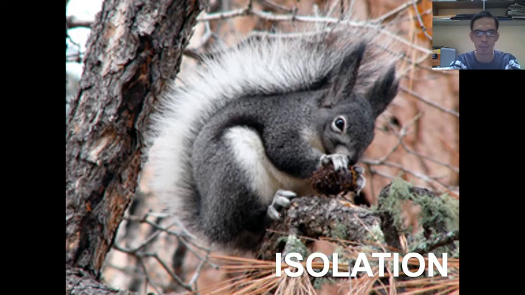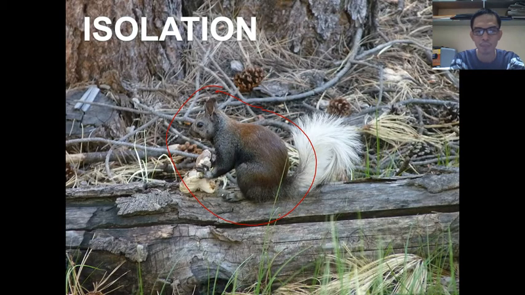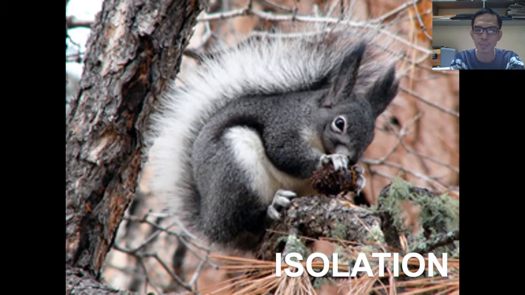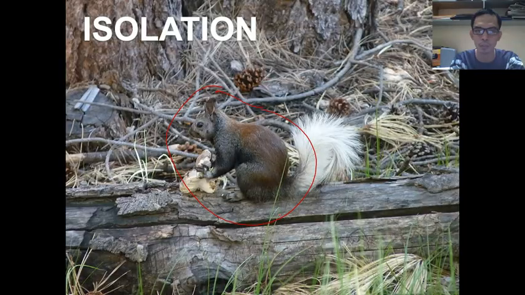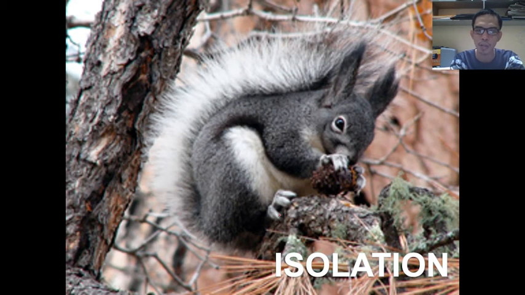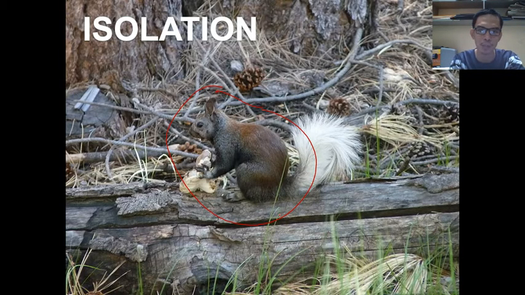Aside from its color, I know you will think of those differences. As you can see, these two squirrels are completely different from each other. One difference is their food habit, and the size of their ears is different. Now, the story of these two squirrels: before, they were located in one landmass.